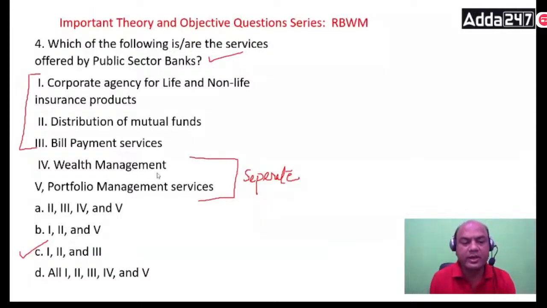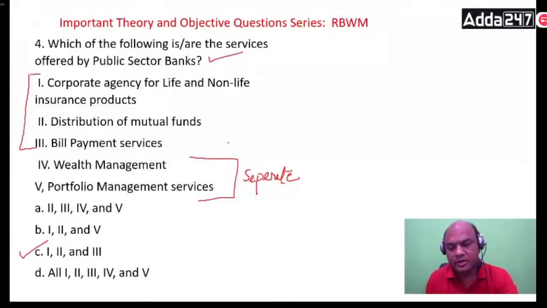PMS is a very different product altogether. PMS is generally the portfolio created by big fund managers. There are various rules of investments, minimum 50 lakhs. If the topic comes, we'll study that.